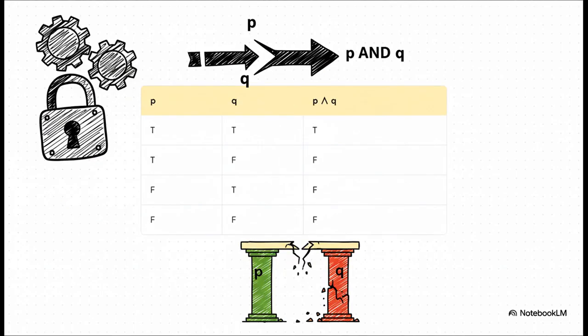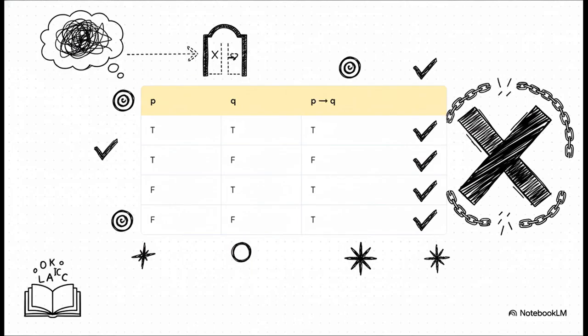Next up, we have conjunction, which is just our fancy word for and. Now, you can think of this one as a really strict gatekeeper. For the combined statement P and Q to be true, both P and Q have to be true. No exceptions. If even one of them is false, the whole thing is false. It all comes crashing down. Okay, now for the famous one, implication, or if P, then Q.